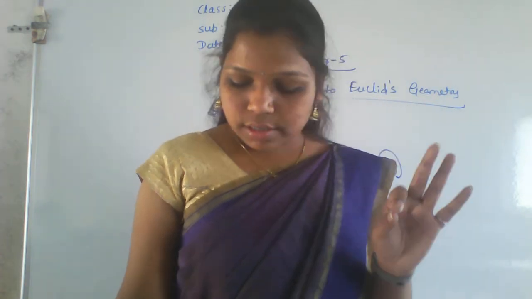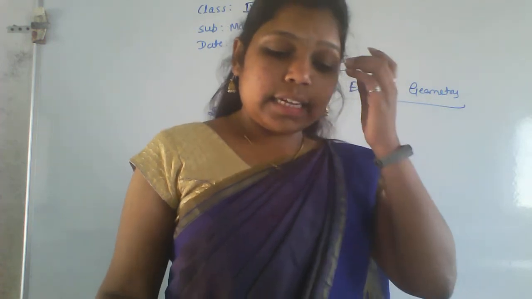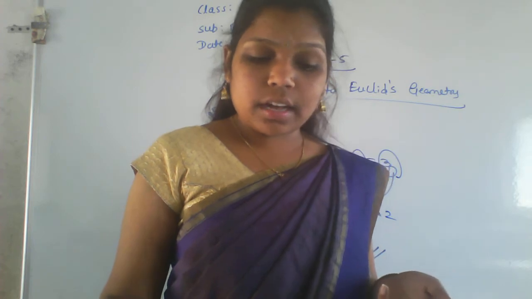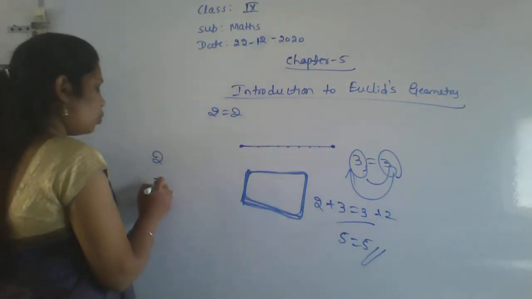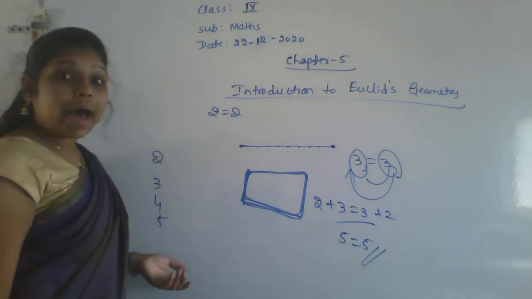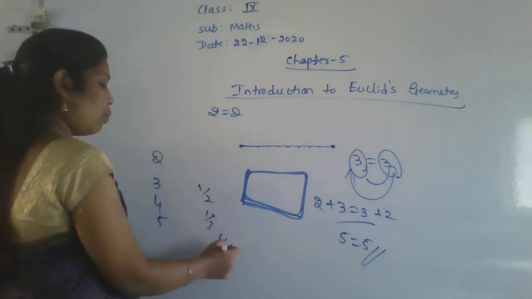Next, fifth point. What is the fifth point they given here? The whole is greater than the part. Of course, see here, usually 2, 3, 4, 5, all these numbers are called whole numbers. Part means what? This is 1 by 2, 1 by 3 and 4 by 5.